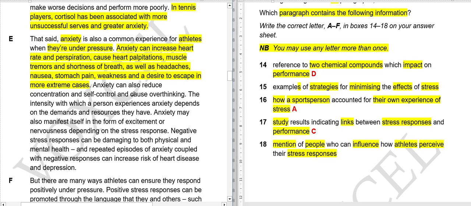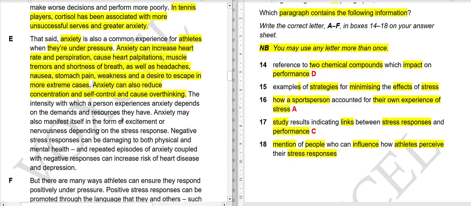Anxiety can also reduce concentration and self control and cause overthinking. It can lower your concentration levels, it can lower your self control, and it can cause you to overthink. So if you are overthinking too much, obviously you are anxious.